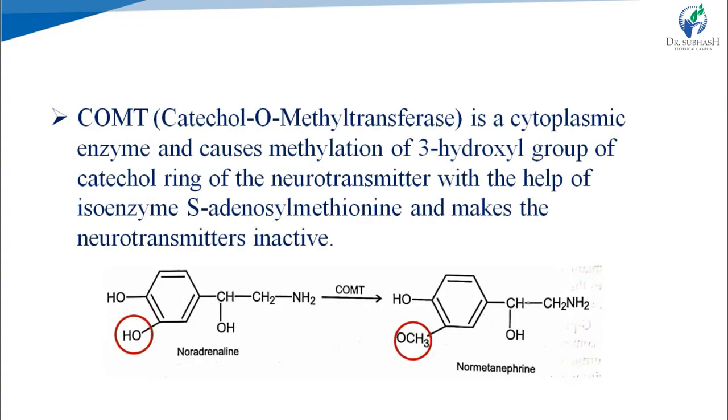Then COMT, catechol O-methyltransferase, transfers a methyl group at the ortho position. It is an enzyme of the cytoplasm, and it causes methylation of the 3-hydroxyl group, that is, the hydroxyl group at the third position. So this is the hydroxyl group at the third position, and its methylation converts it into a methoxy group. So noradrenaline, with the help of COMT, is converted into normetanephrine.